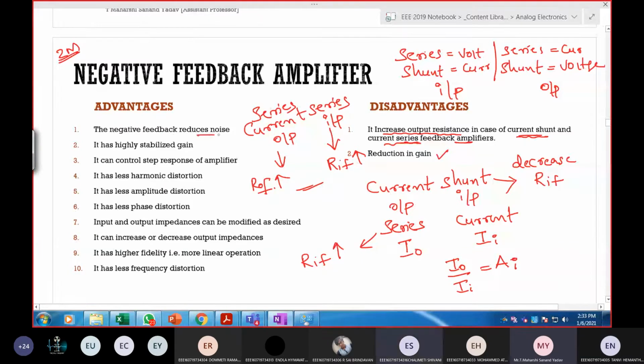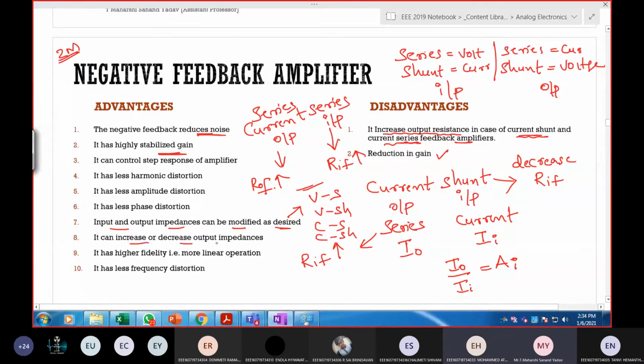Next, see the advantages. The negative feedback reduces the noise. It will stabilize the gain. And the next important thing is that input and output impedance can be modified as desired. As desired means depending upon your application, you need to choose whether it can be voltage series, voltage shunt, current series, or current shunt.